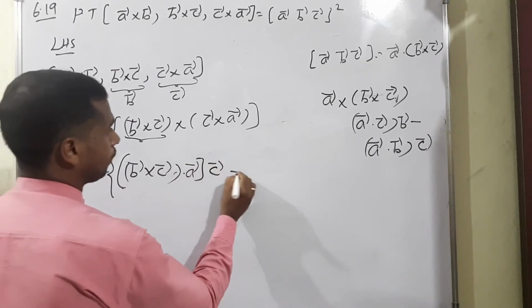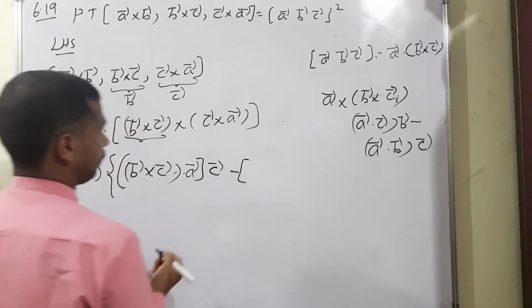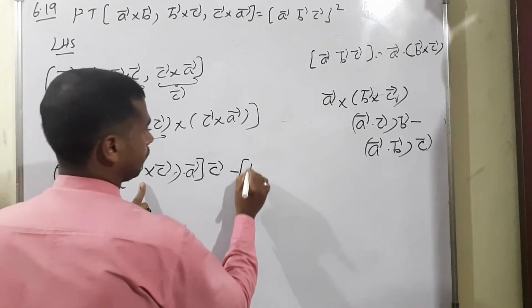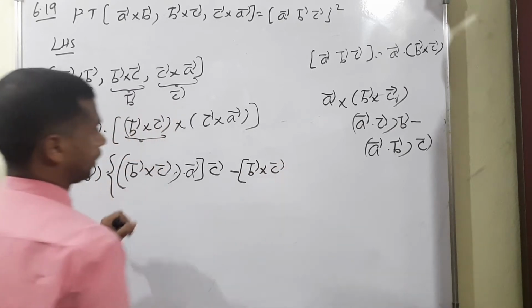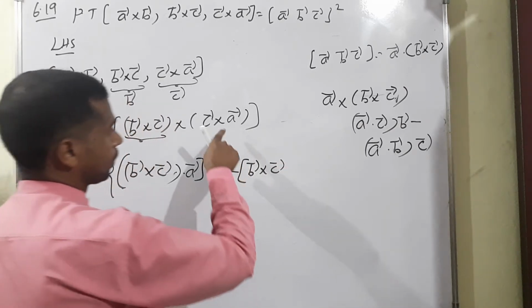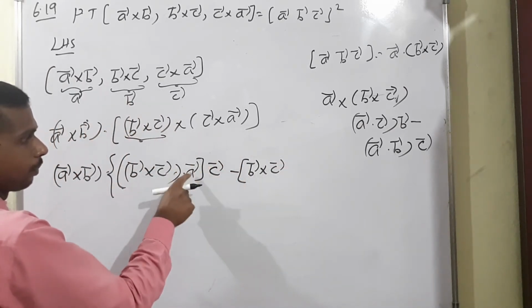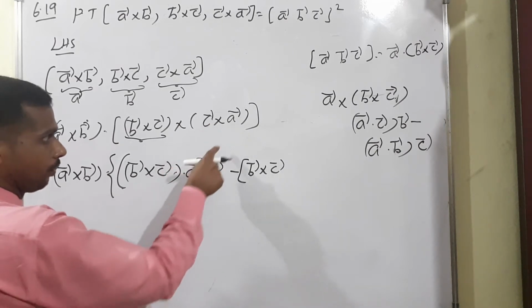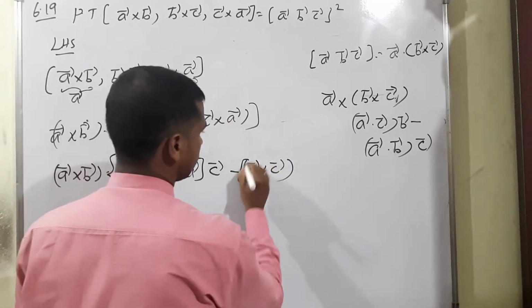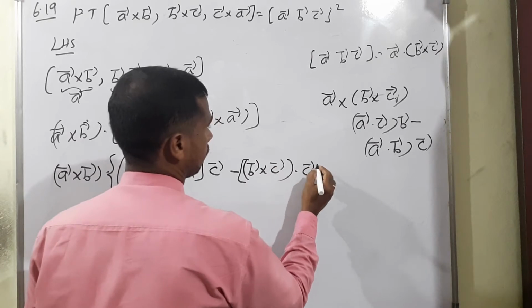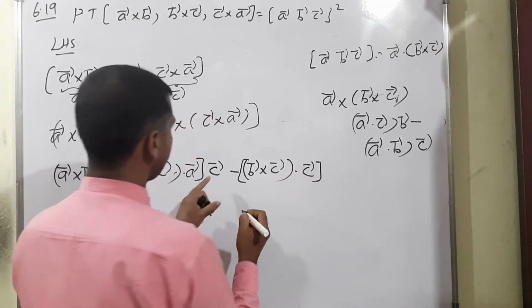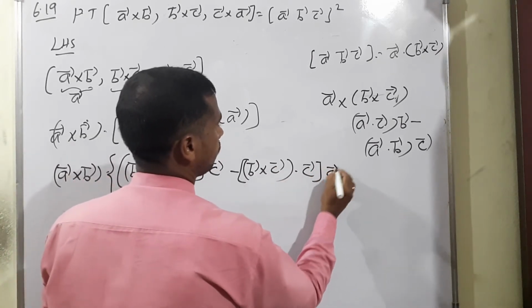The next term: minus again B vector cross C vector, then inside first we have to skip only C vector. Now we skip A vector, dot C vector. So definitely outside the skipped term, A vector, will come.